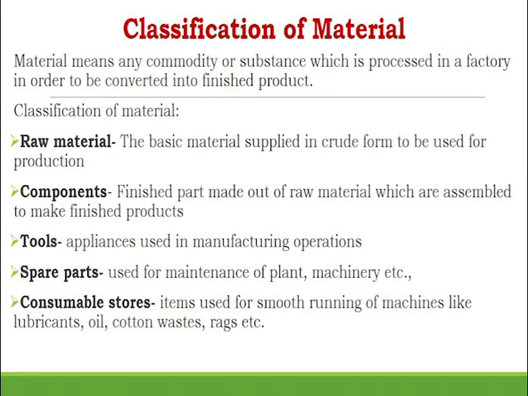On the other hand, indirect material will be all those consumables which do not enter into the finished product directly. For example, the machine on which I am manufacturing this biscuit, if that machine requires oil, lubricants or grease, then those will become indirect material. They are consumables. They do not enter into the finished product, but they are essentially required for production purpose. So, therefore, the broad classification is direct and indirect material.